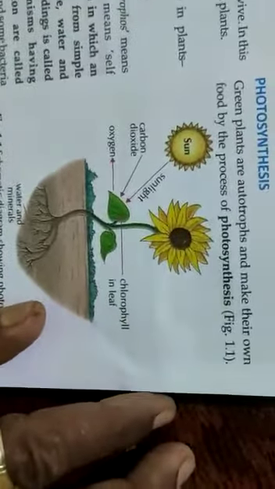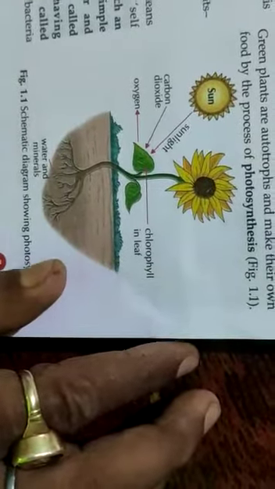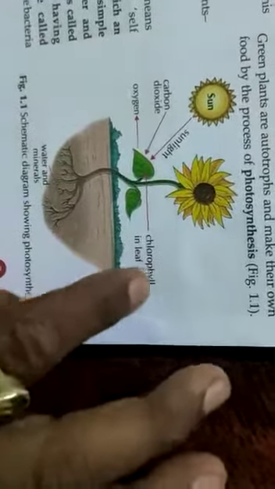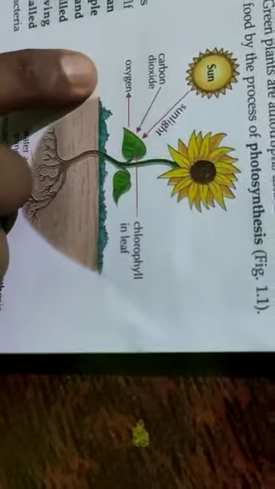Now I want to discuss photosynthesis. In this process, you can see in this figure, green plants are autotrophs and make their own food by the process of photosynthesis. Here is a green plant. The leaf is given, the chlorophyll in the leaf, the sunlight, the carbon dioxide, and it releases the oxygen.